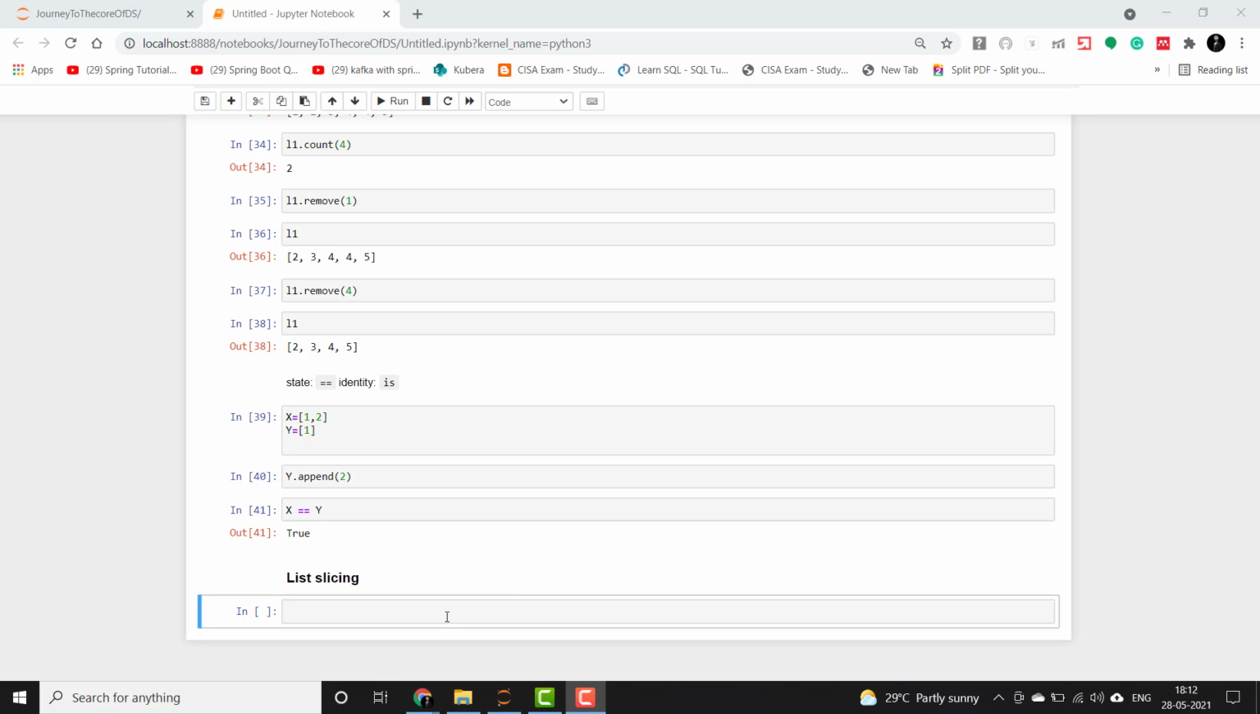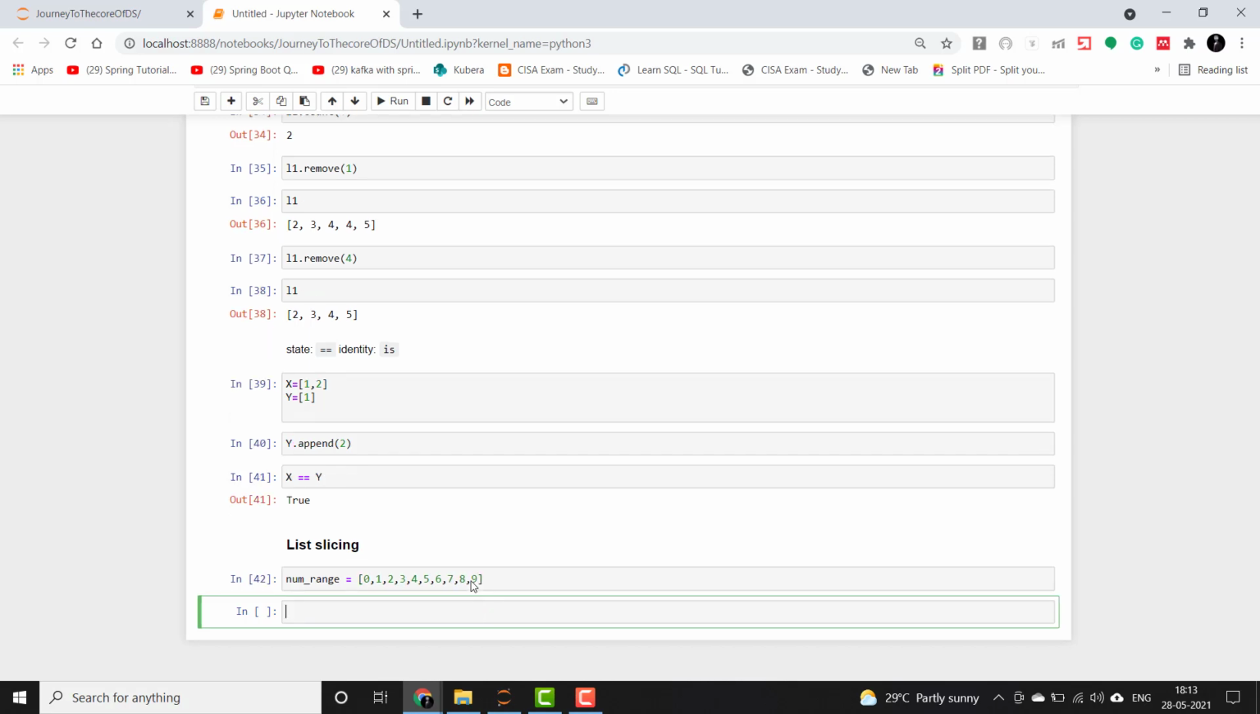So let me give you an example of it. Let's say that we have a list here called num range, which has numbers starting from 0, 1, 2, 3, 4, 5, 6, 7, 8 and 9. So 10 elements in total. We'll try and print it.